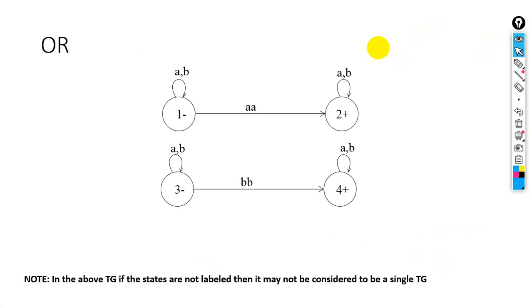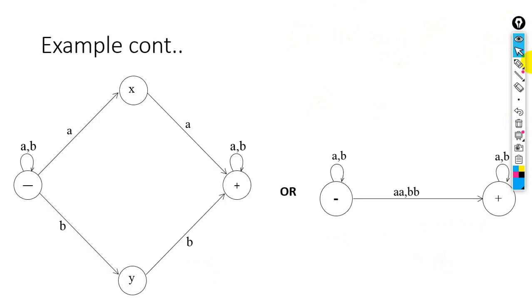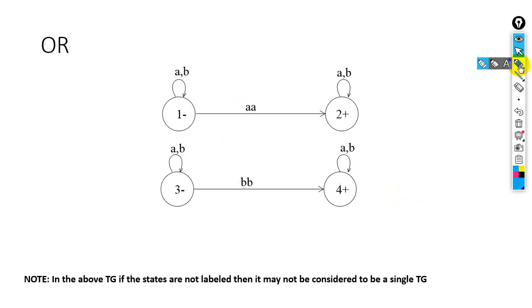Okay, so we can also draw a TG for the same regular expression, double A or double B. Just like this. Look at this. So this is the regular expression A plus B whole star, containing double A or double B.